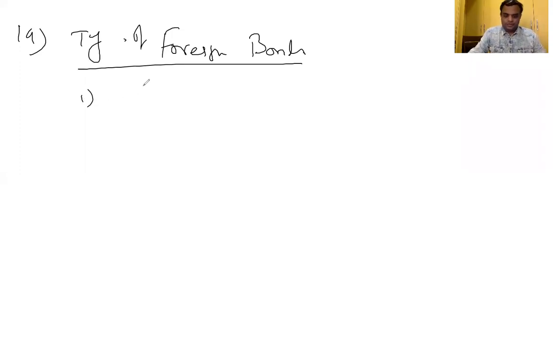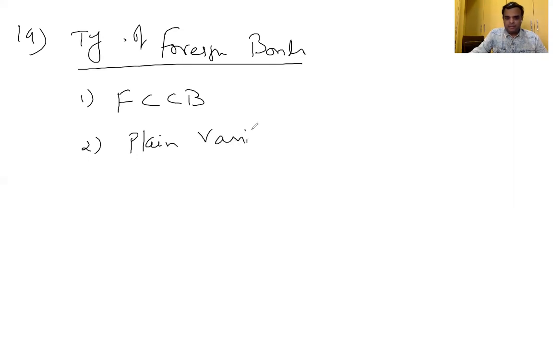Types of foreign bonds. One is the foreign currency convertible bond. Plain vanilla bond.